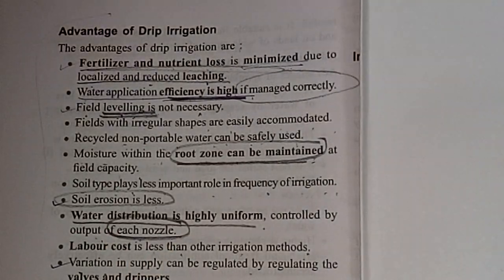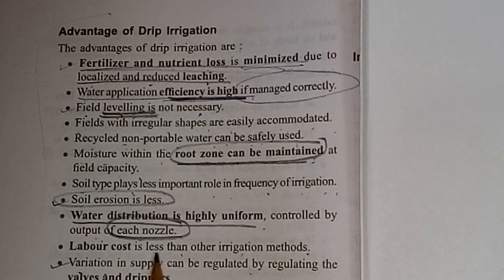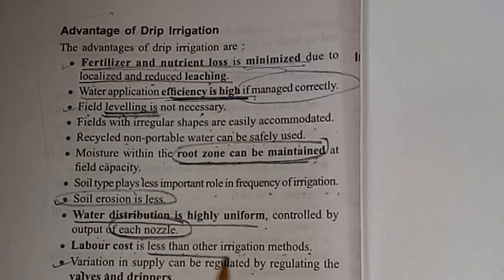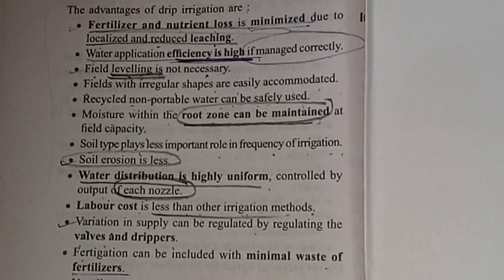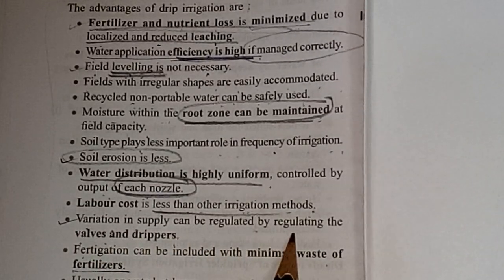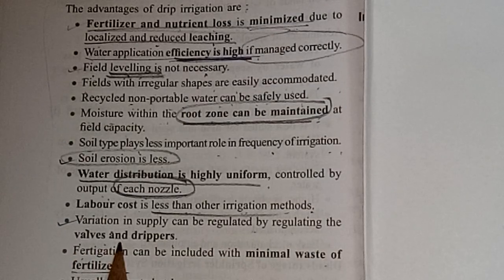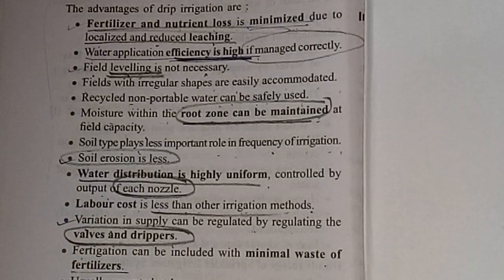It is controlled by each nozzle. Labor cost is less than other irrigation methods. It is very less compared to other irrigation facilities. Variation in supply can be regulated by regulating the valves and drippers. It is regulated by valves and drippers.